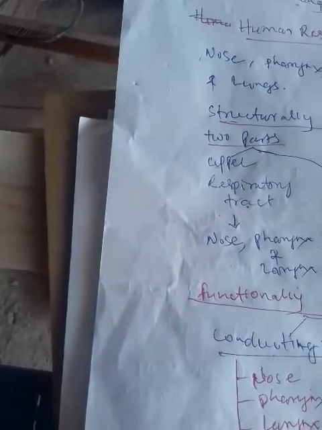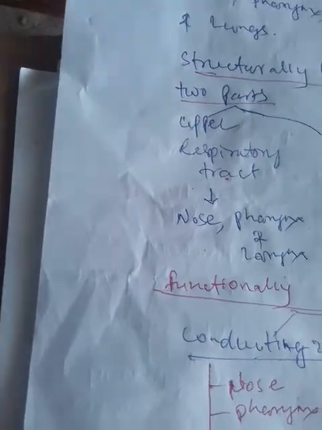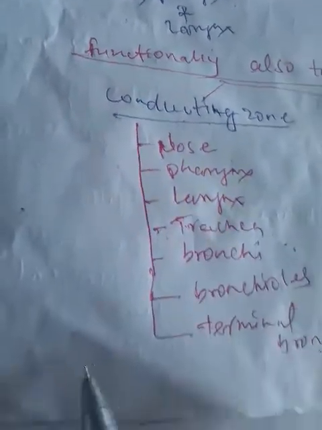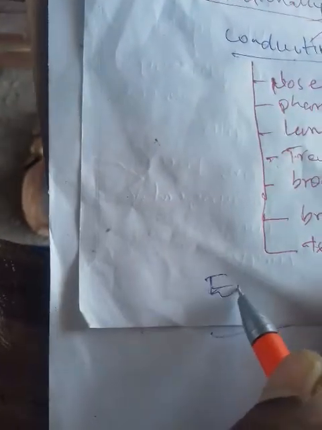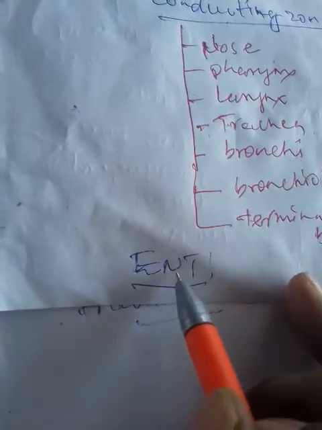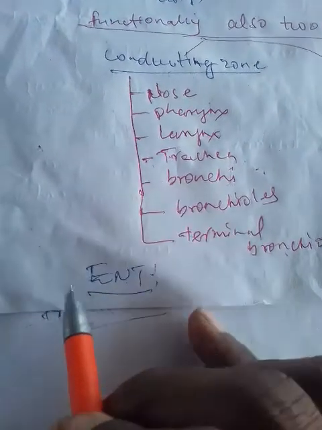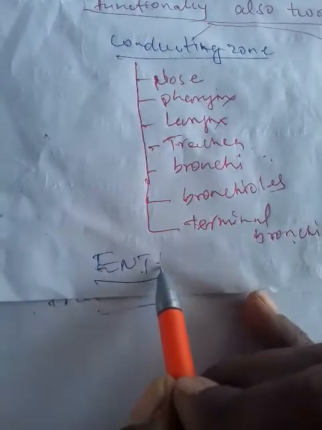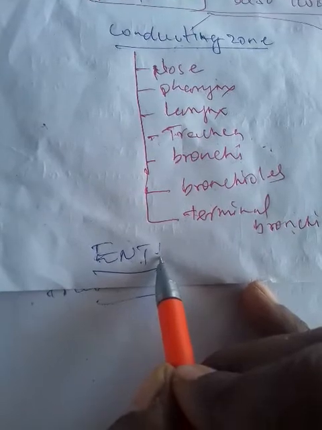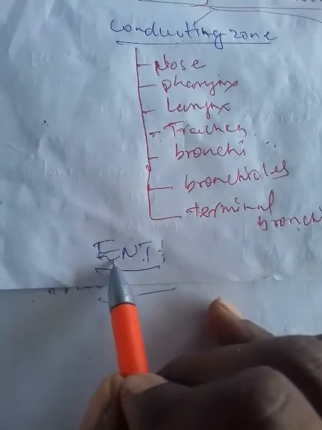Okay, now coming to the branch of medicine that deals with the diagnosis and treatment of diseases of the ears, nose and throat, called ENT. Generally we hear about the ENT specialist. Ear, nose, throat: if there are any disorders related to the ear, nose or throat, we approach this specialist, that is called ENT.